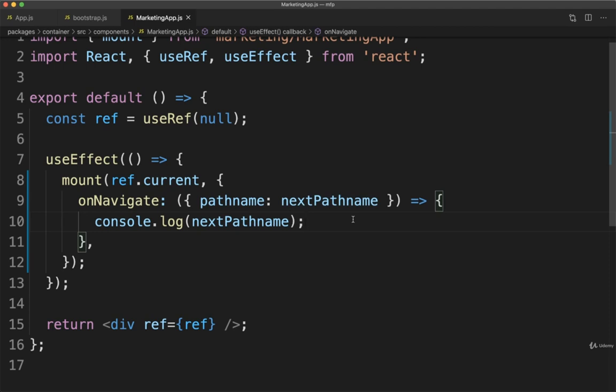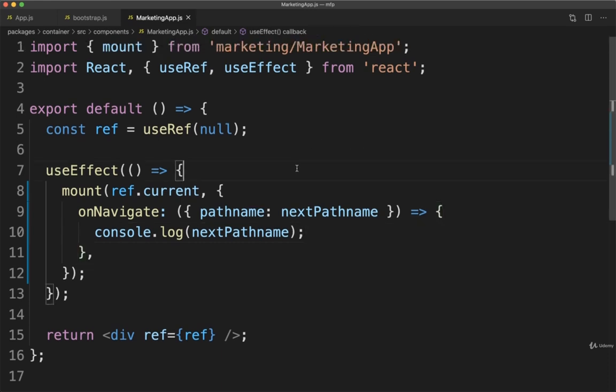So now that we know exactly where the marketing application is attempting to navigate to, we need to make sure that we update the current location of our container as well. And that's going to be the actual synchronization step. So to update the current path that we are looking at inside of our container, we need to get access to the history object that is being created inside of our container. So the actual browser history object, that's how we navigate around.